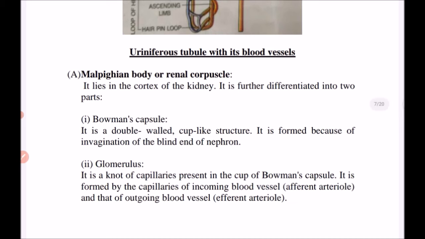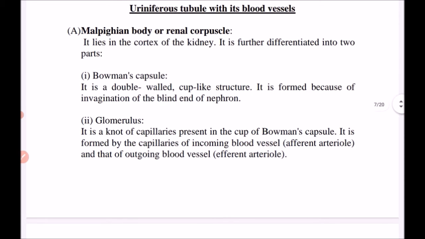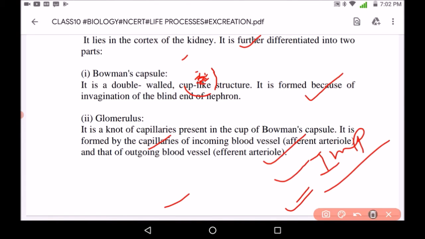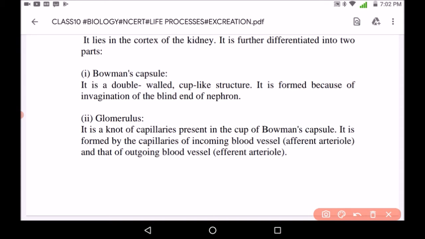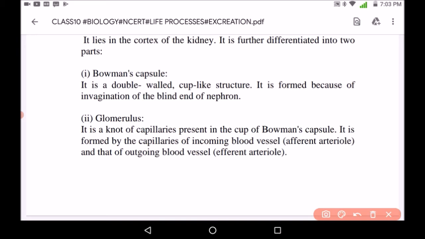As we know that it lies in the cortex of kidney, it is further divided in two parts. First is Bowman's capsule. It is double layered cup-like structure, and it is formed by invagination of the blind end of nephron. Second is glomerulus. It is knot of capillaries present in the cup of Bowman's capsule, and it is formed of capillaries of incoming blood vessels.